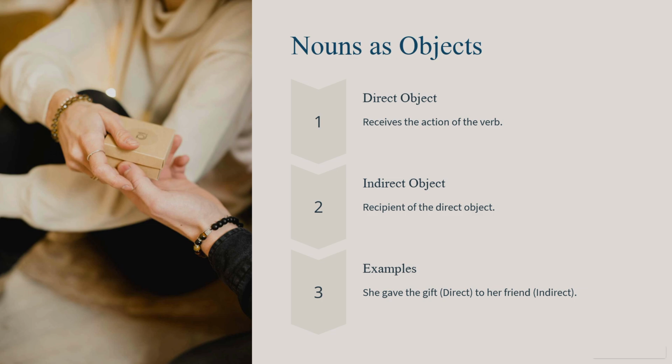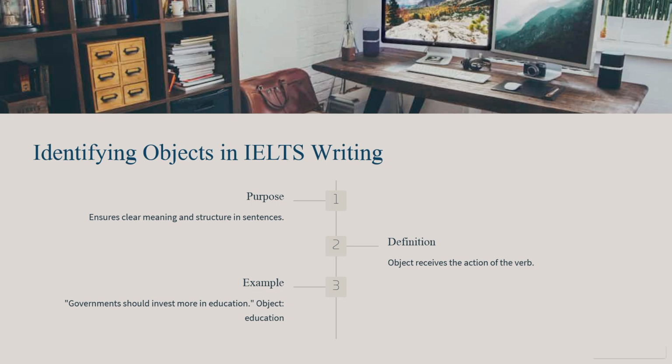Understanding how nouns function as objects helps us grasp how actions and ideas are conveyed in sentences. So, in the IELTS writing section, being able to identify objects in a sentence is important for ensuring that your writing is clear and well structured. The object of a sentence is the noun or noun phrase that receives the action of the verb, and it plays a key role in conveying meaning. In most cases, the object is a direct object, and this means that it answers the question what or whom after the verb, and understanding this will help you form more precise sentences in your IELTS responses.